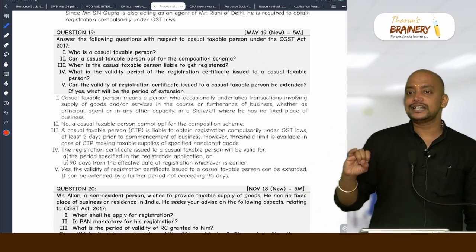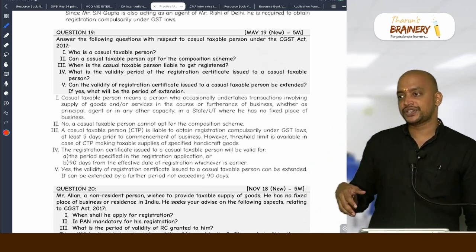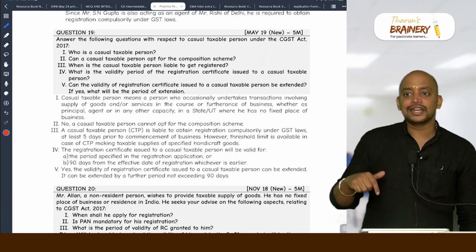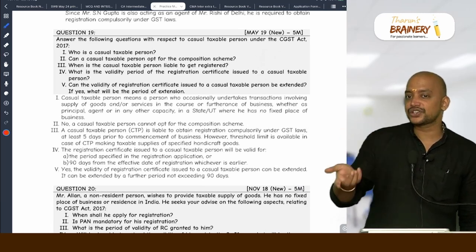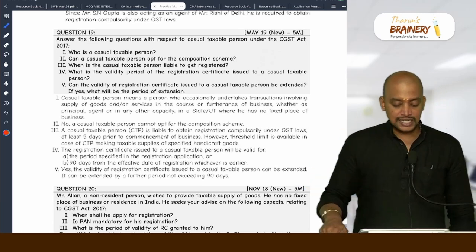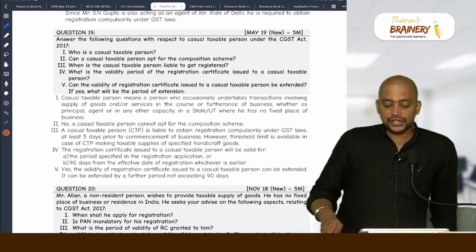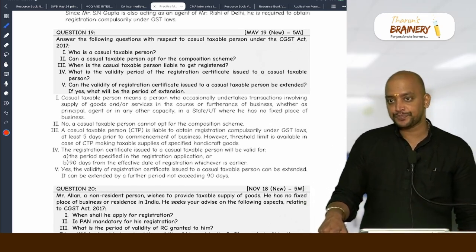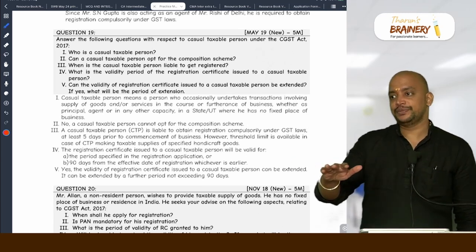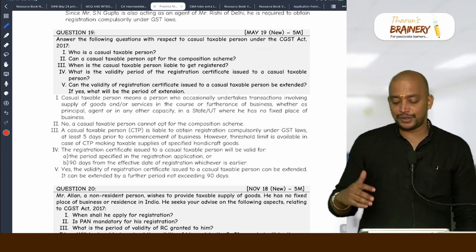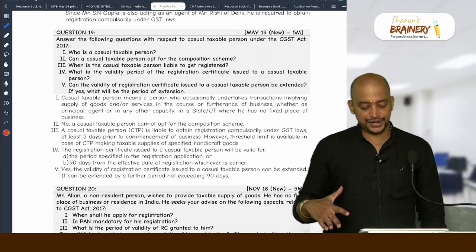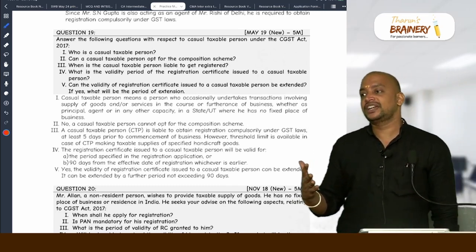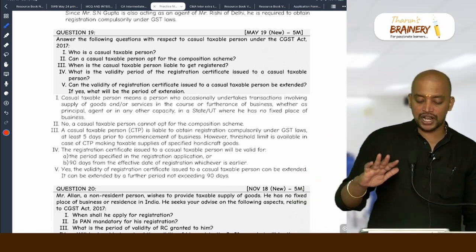Can a casual taxable person opt for composition scheme? No. CTP cannot opt for composition scheme. Then, when is the casual taxable person liable to get registered? Irrespective of threshold limit, they are compulsorily required to get registered. And they need to make application for registration at least 5 days before commencement of business.